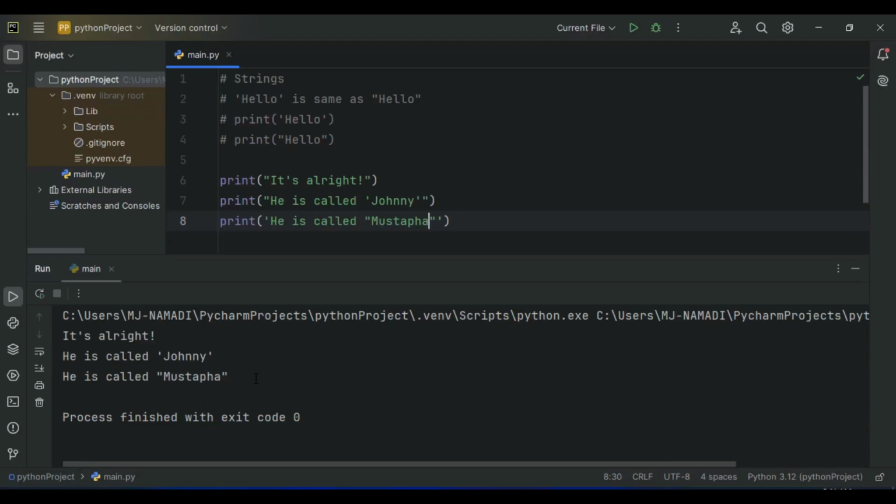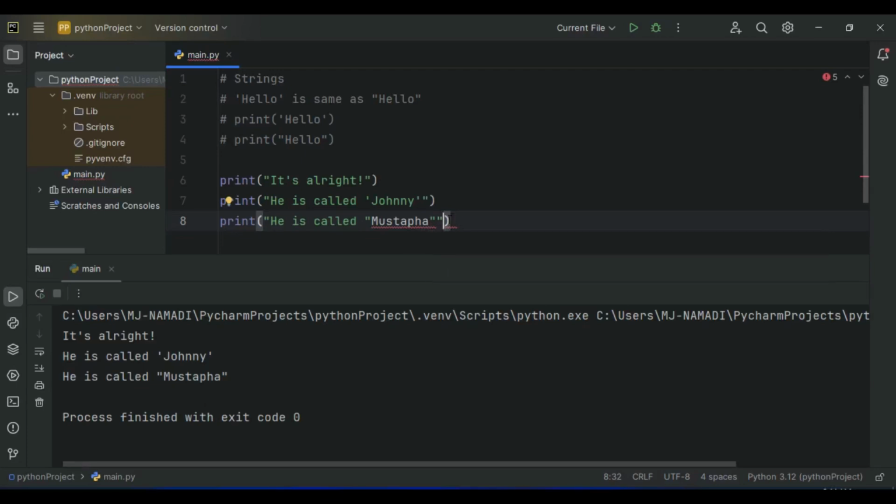But if you must use a double quote inside double quote or a single quote inside single quote, there's a way around that. You can simply use the escape sequence character, which is the backward slash, to escape the sequence. In the case of he is called Mustafa, let's change this into double quote. We're trying to use a double quote within double quote. As you can see, we have an issue. We cannot run this, but using the escape sequence, we can escape this rule.